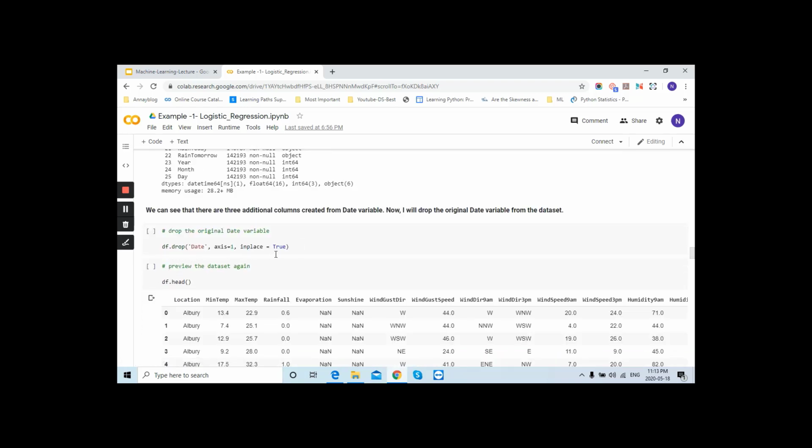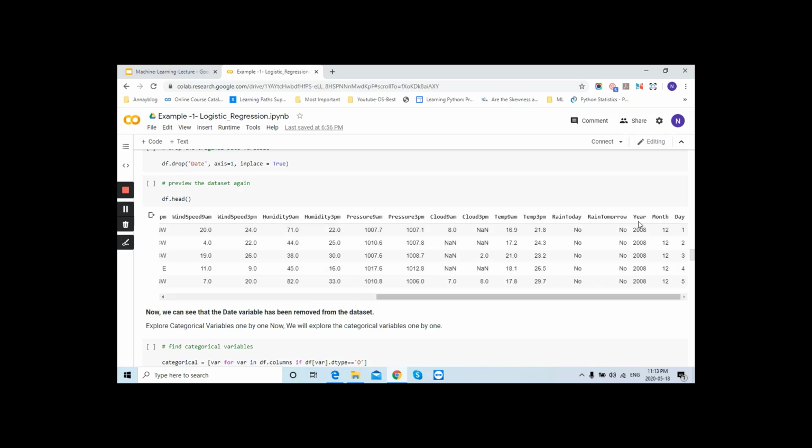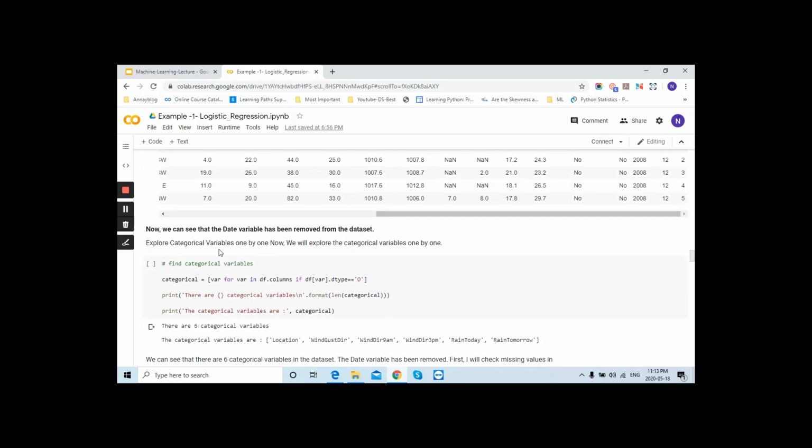We will drop it like this one. Okay, now if you see, there is no date column coming. Now in the end, we have this date in the form of this one. Now explore categorical variable one by one. Now we will explore the categorical variable.